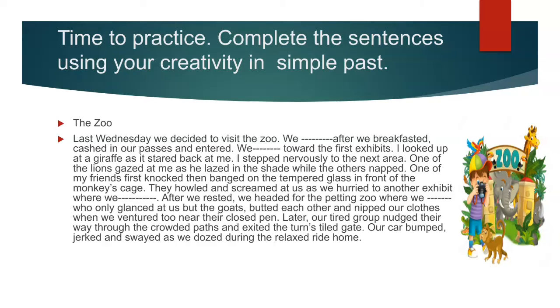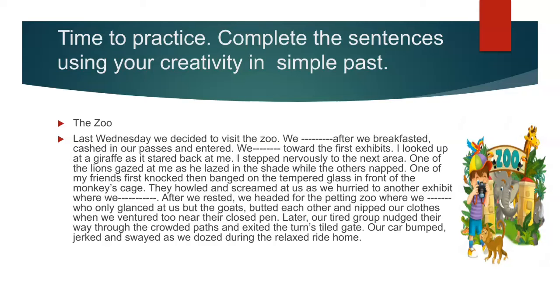Another activity that I have here is time to practice. Complete the sentences using your creativity in simple past. In this activity, a student will work individually, and I will present in this slide a short paragraph. This short paragraph is incomplete.